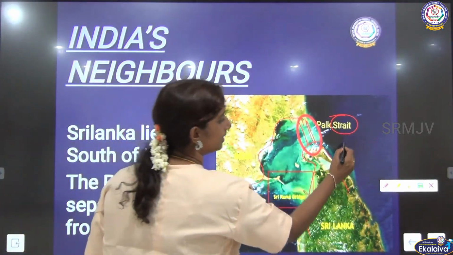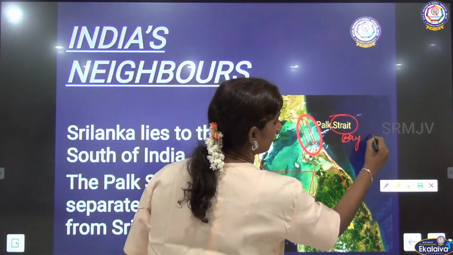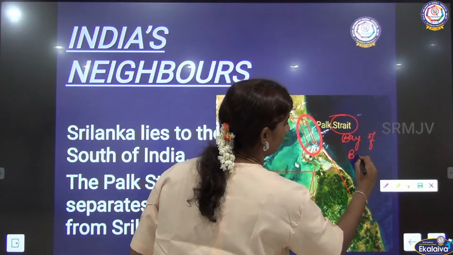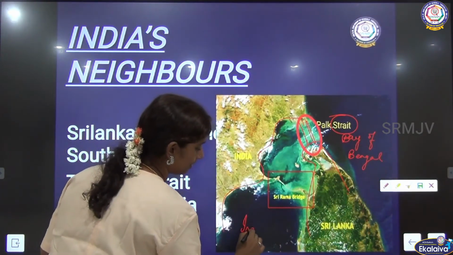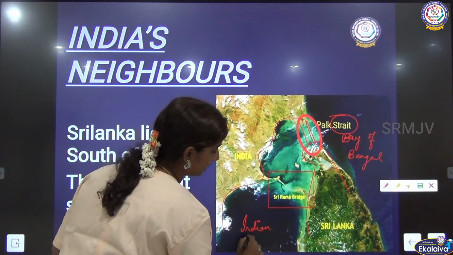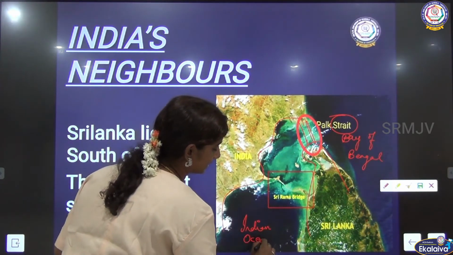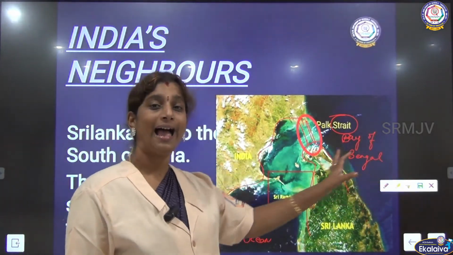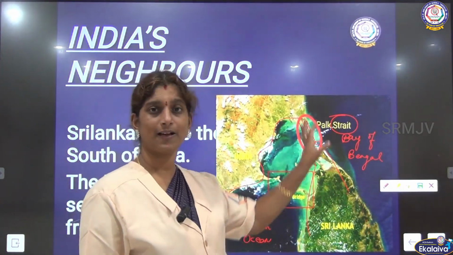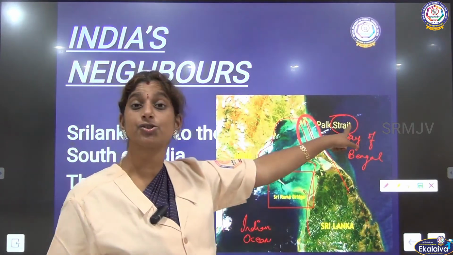Here we have seen that Bay of Bengal is there, and here we have seen about Indian Ocean, right? So this Pak Strait acts as a connection between Bay of Bengal and Indian Ocean, right? So that we call it to be strait.